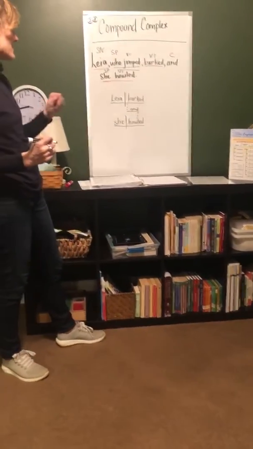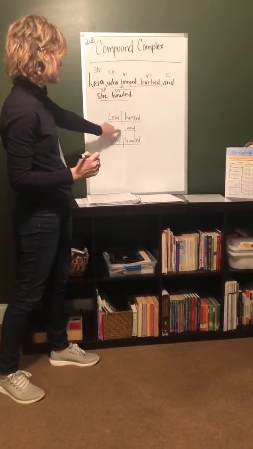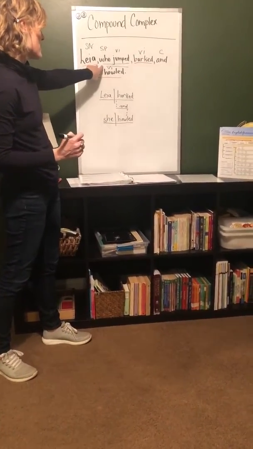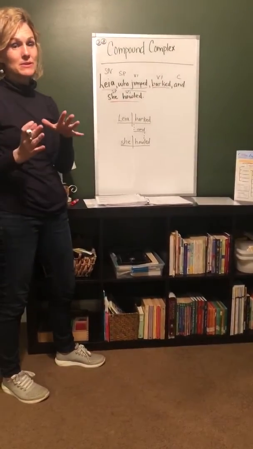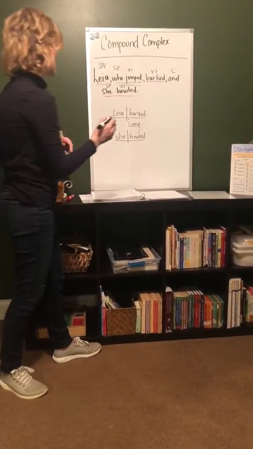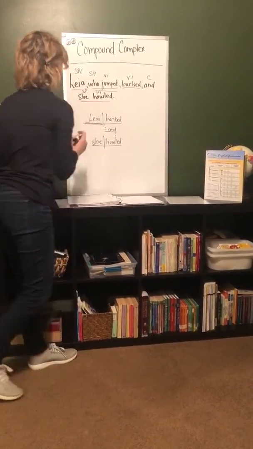Okay, so Leah barked and she howled. So we have our 2 independent clauses, our coordinating conjunction. Now we have our subordinate clause, right? Our dependent clause. Who jumped? So who jumped is giving us more information about Leah.